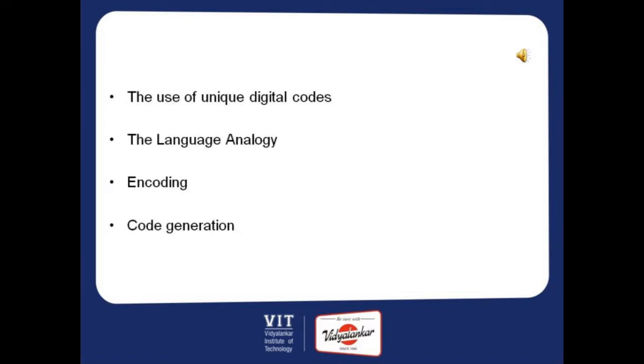The use of unique digital codes. In CDMA, every mobile phone has a unique digital code given to it. You could rather say that every mobile phone speaks a completely different language. So let's get back to the language analogy. Imagine that the base station speaks every language that ever exists. So whenever a mobile phone communicates with the base station, the base station will reply back to it. This happens only when the mobile phone is registered with the base station. If it is not, the base station will be completely oblivious to the conversation and will not understand the mobile phone's language and will not reply back. Encoding: each bit of conversation is encoded with a special code.